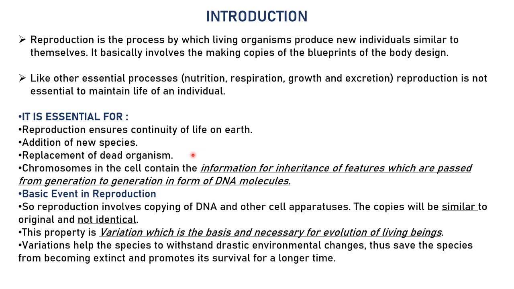Now let's go to the basics of reproduction, right? What is the main part of our cell involved in reproduction? These are nothing but chromosomes, right? Chromosomes in a cell contain the information of inheritance of features. How do we get the blueprint of our type? A blueprint is something which has the same type of structure, right? Human beings definitely have the same type of structure. We have two eyes, one nose, two ears, lips, okay? We have one particular type of structure.